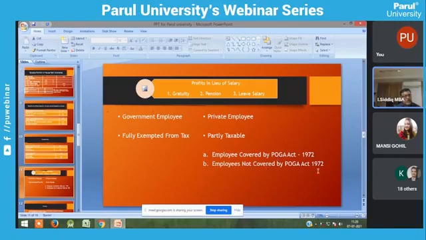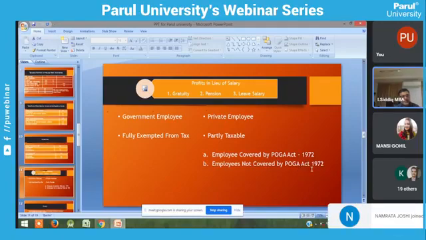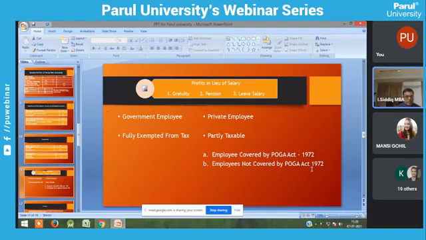So there are employees not covered by the Payment of Gratuity Act 1972. Suppose you are a private employee, you have to check which category you come under: you come under the POGA Act, or you do not come under the POGA Act. That you have to remember always. So what is covered by the POGA Act? What is not covered by the POGA Act?